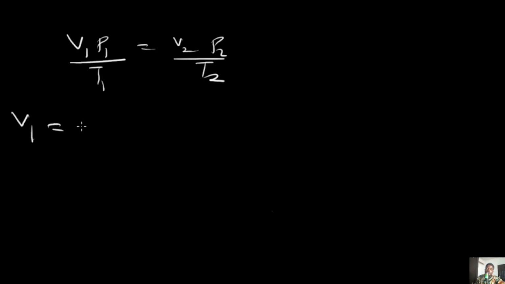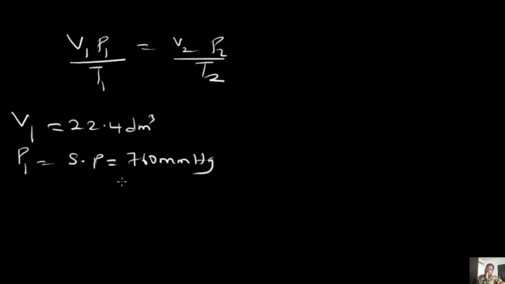The initial volume in this particular question was given as 22.4 dm cube. The initial pressure was standard pressure, and standard pressure in this case is 760 millimeter mercury. Remember, the reason we are using 760 millimeter mercury is because the second pressure expressed in the question is also in millimeter mercury. So the standard pressure value you are going to use also has to be in millimeter mercury. Then T1 is standard temperature, and the value of standard temperature is 273 Kelvin, as we know.